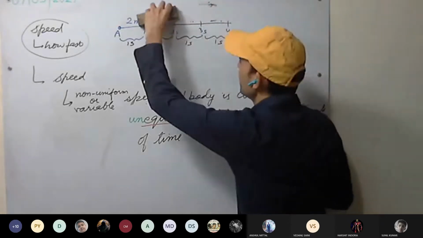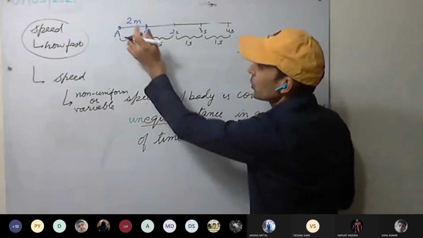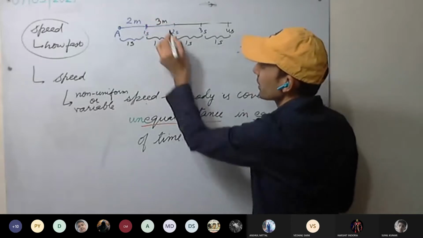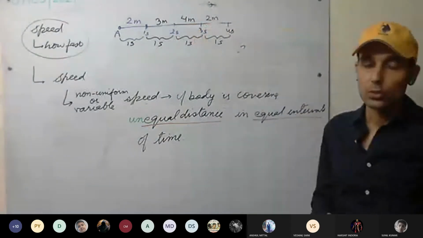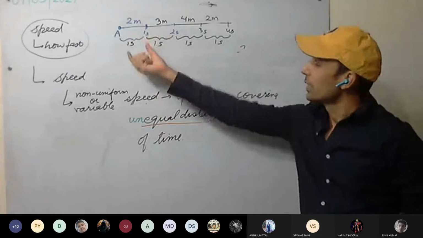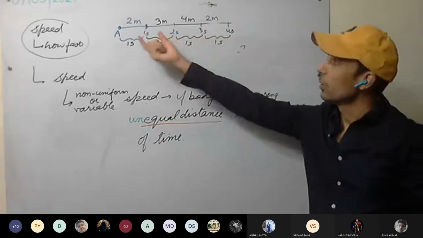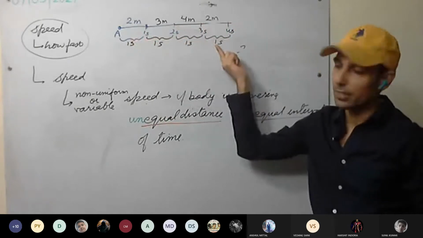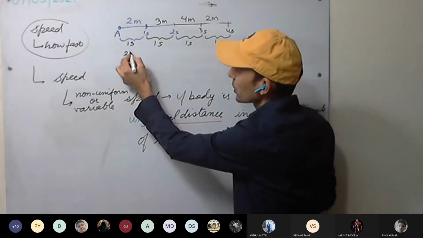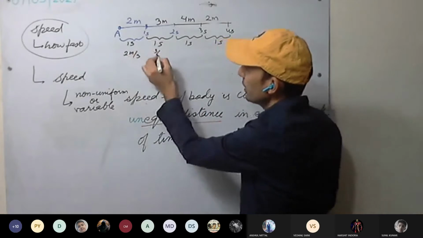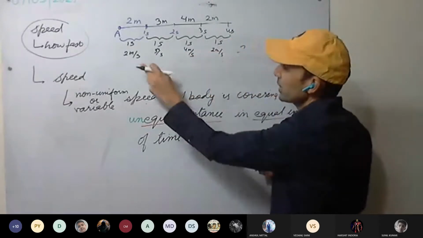So for example, this time the body has covered 2 meters in the first interval, in the next interval it has covered 3 meters, the next interval 4 meters, and the next interval only 2 meters. So what you are going to see is that in each time interval, the body is covering a different, that is unequal, distance. So is the speed varying? Yes. In the first interval it is 2 meters per second, in the second interval 3 meters per second, then 4 meters per second, then 2 meters per second. You can see the speed is varying.